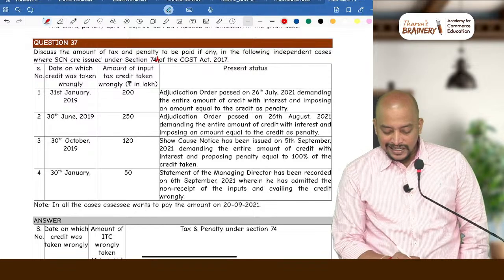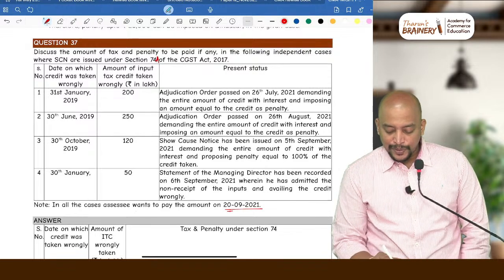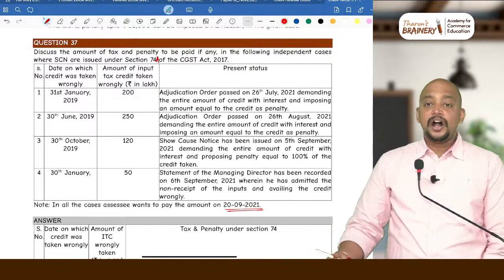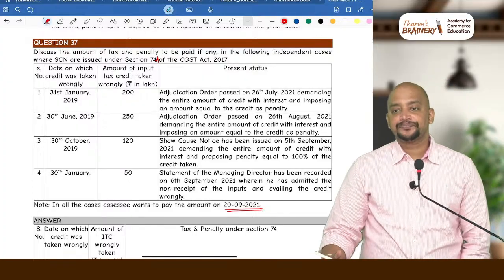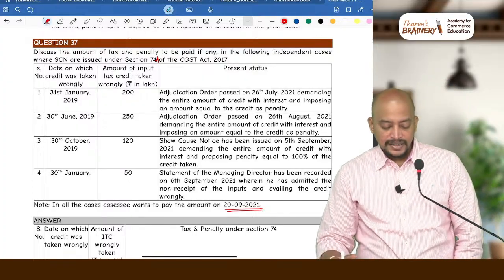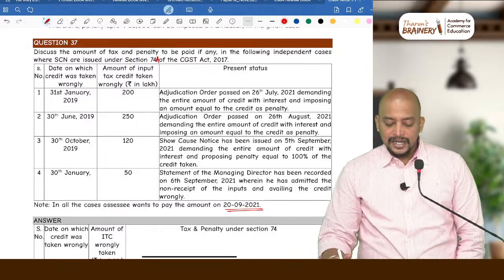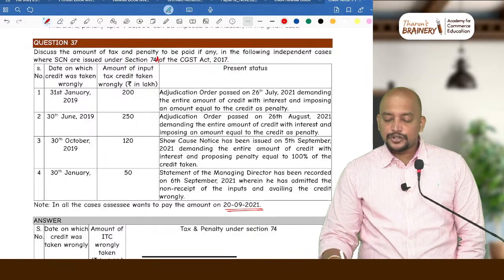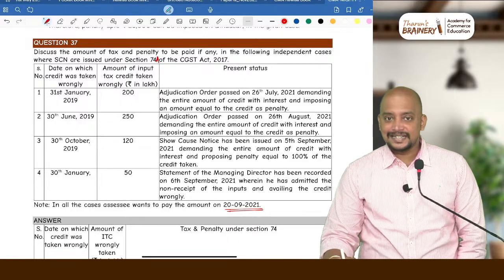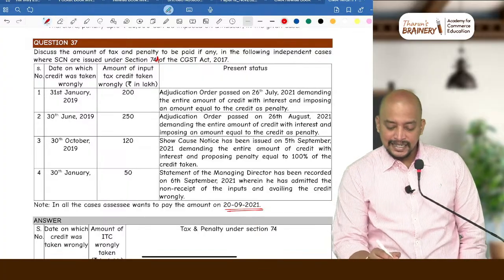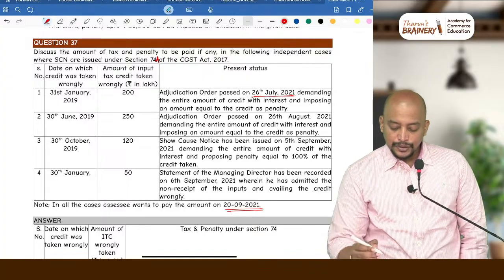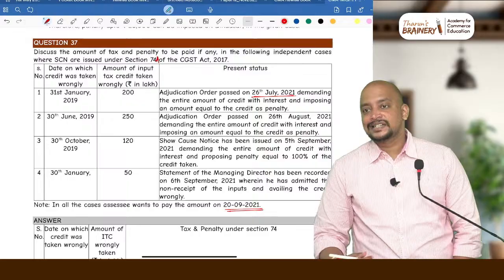In all cases, assessee wants to pay the amount on 29/2021. Order passed. When order is passed, what is the time limit within which they have to pay? 60 days, correct? 26th July to 29, is it 60 days?